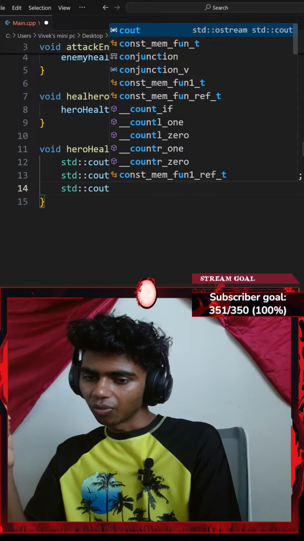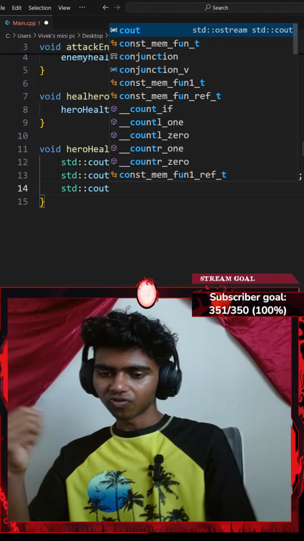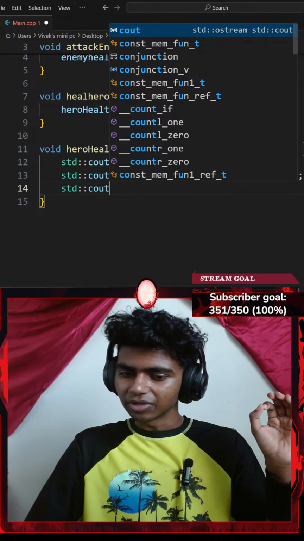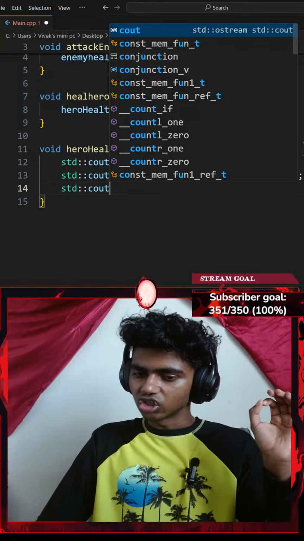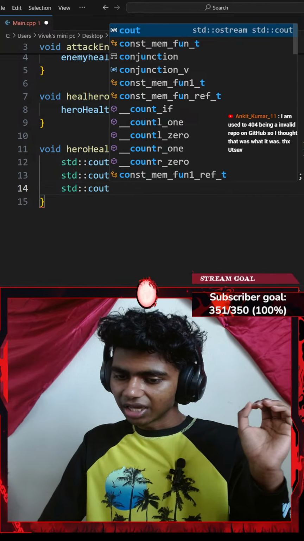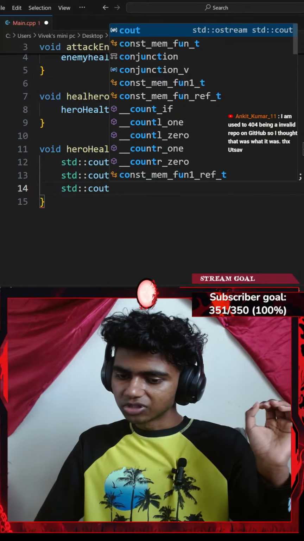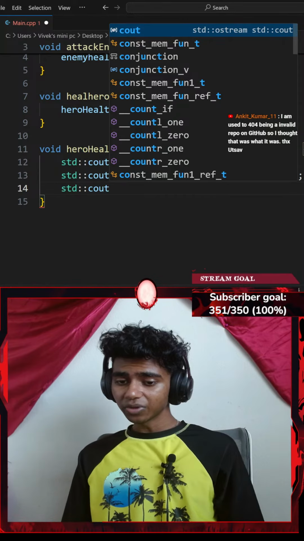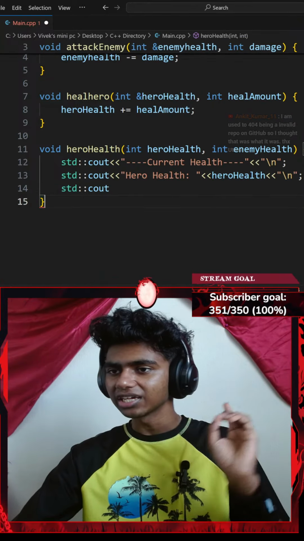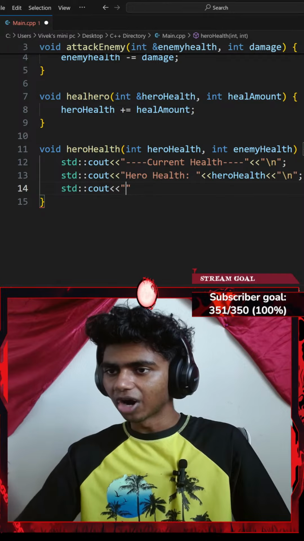I see. Vulkan is a way to render stuff or something. I don't know much about it, but when he means render a triangle in GUI from scratch, I think at least. I'm used to 404 being an invalid repo in GitHub, so I thought that was. Oh, I see. Guys, I feel that's way too advanced for me to even read properly.